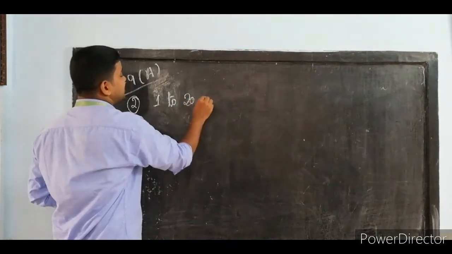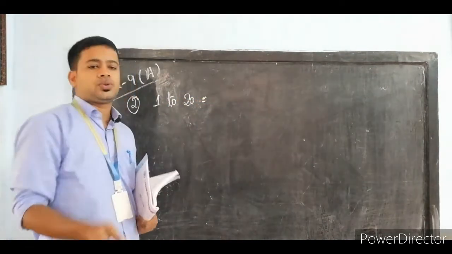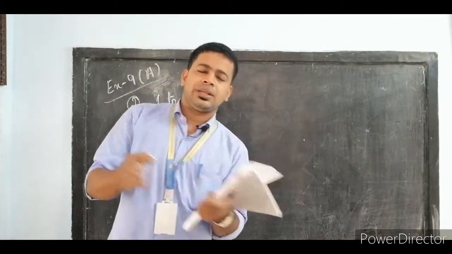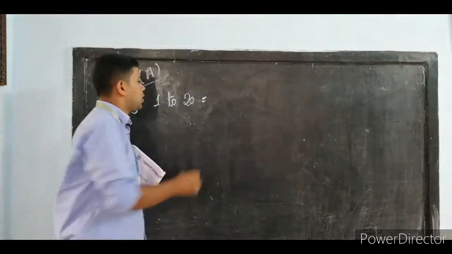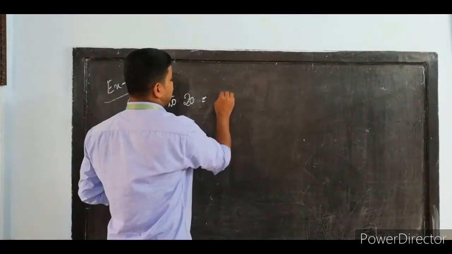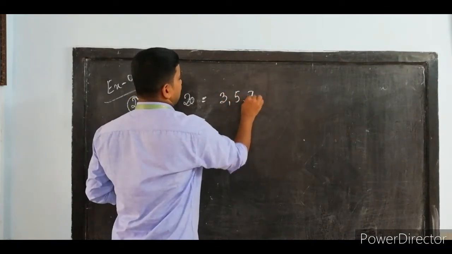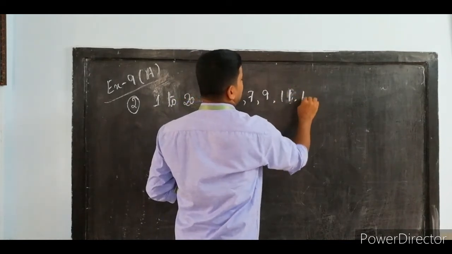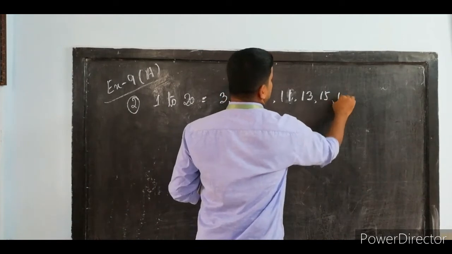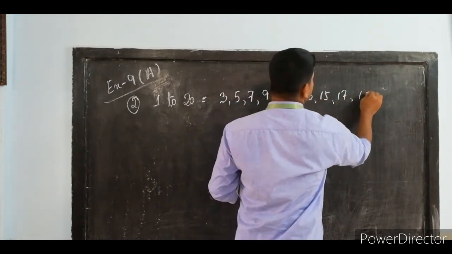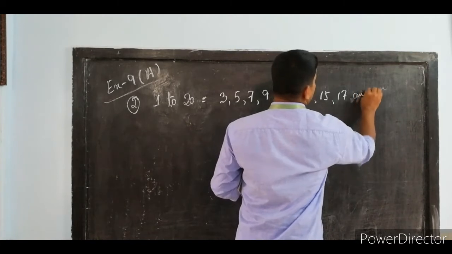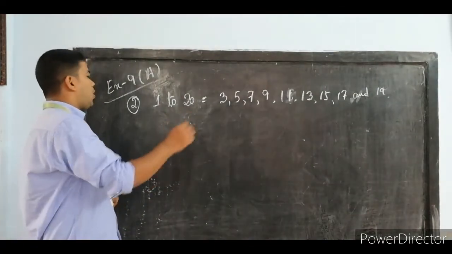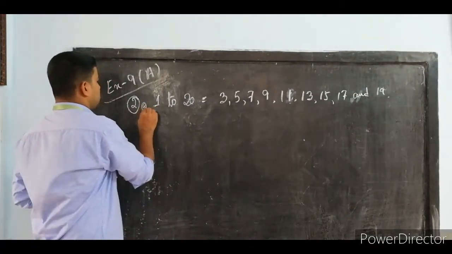Since the question is write down all the numbers between 1 to 20, the term is between, so we will not write 1 and 20. We will write the numbers that come in between this range. So after 1 the next odd number is 3, then 5, then 7, then 9, then 11, then 13, then 15, then 17 and then the last one is 19. I just showed you one so that you can do it at home also.